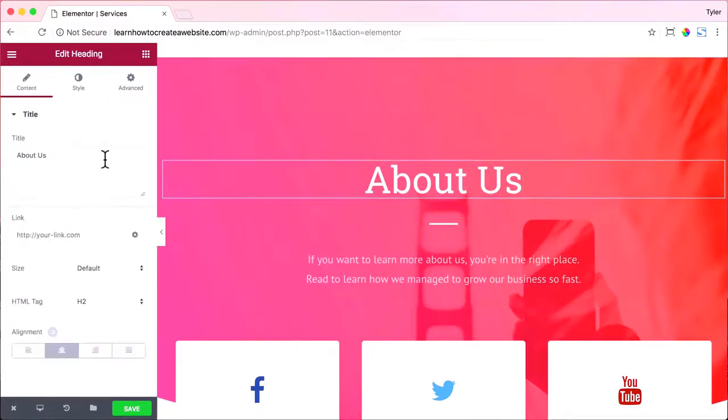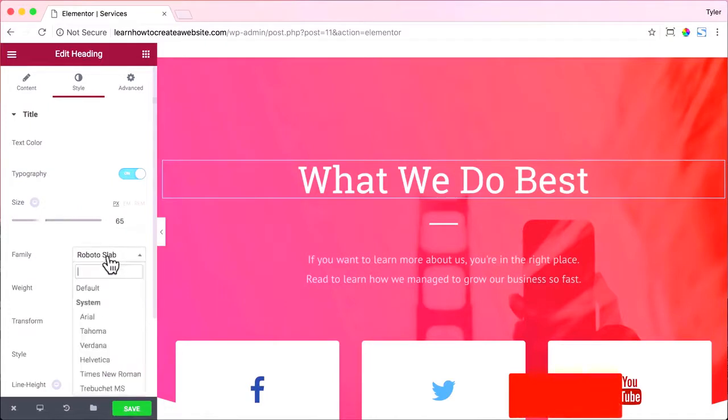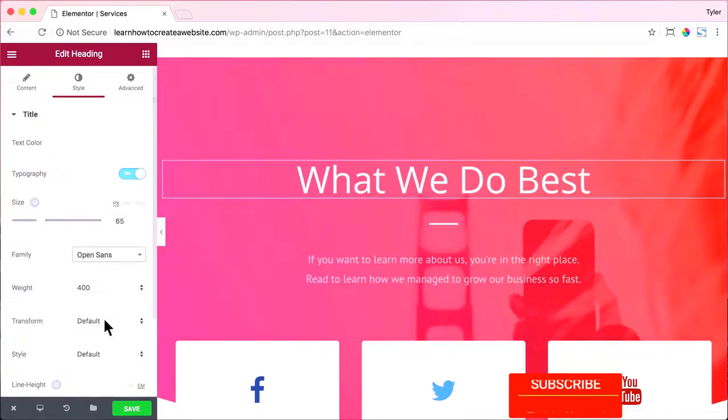All right, once we're done with that, we could click on the title, and let's change it to what we do best and go to style. And for the font family, let's do Open Sans. That's one of my favorite fonts. I think that's the font I use on my own website.